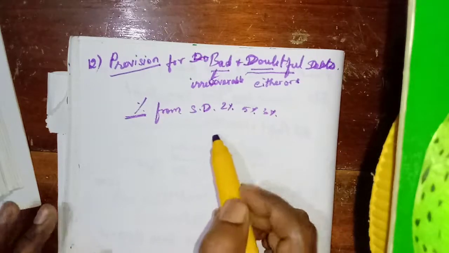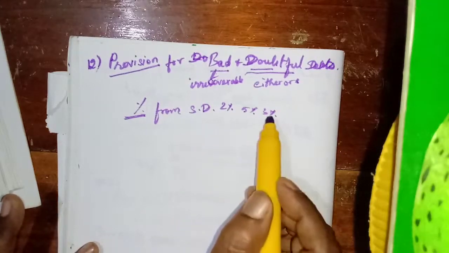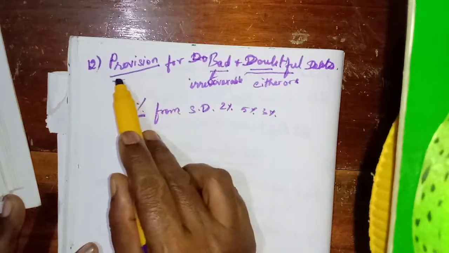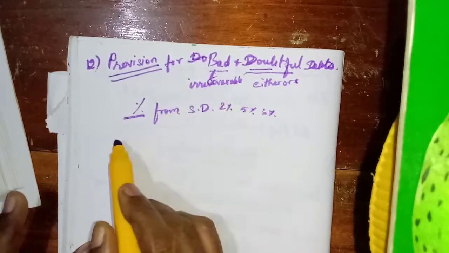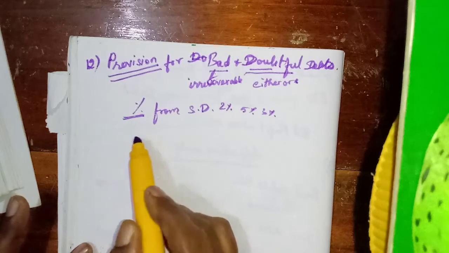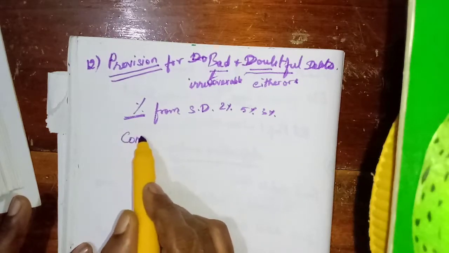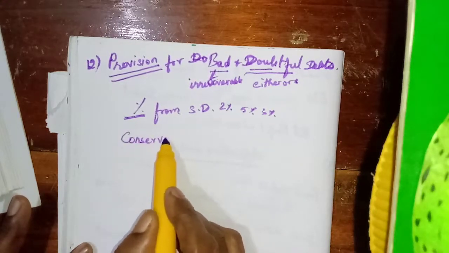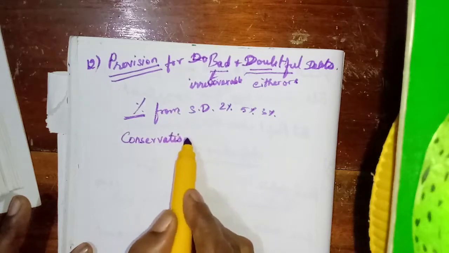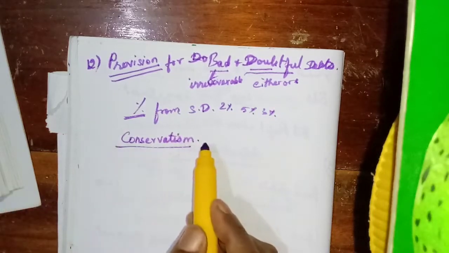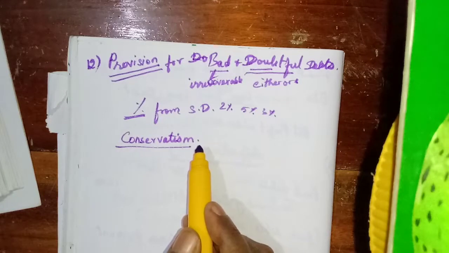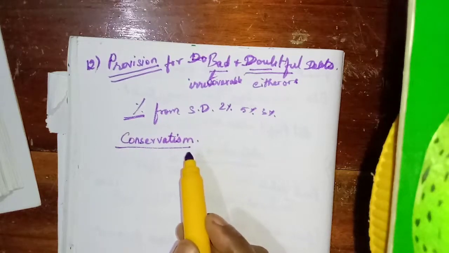Why we provide this one is, this is also as per one of the convention of conservatism. That means that we are protecting.